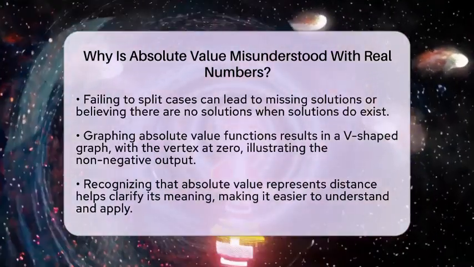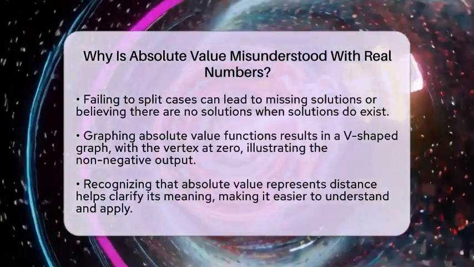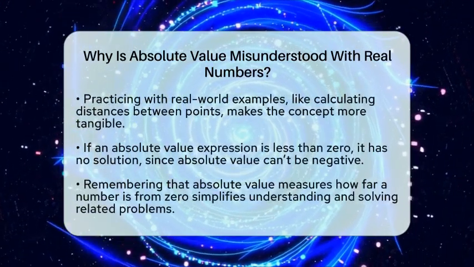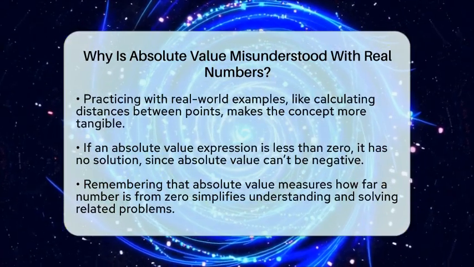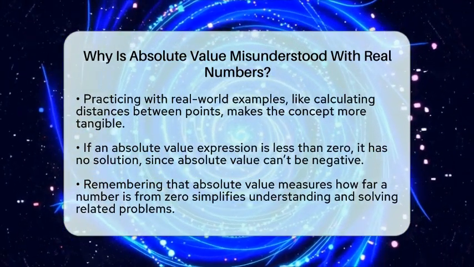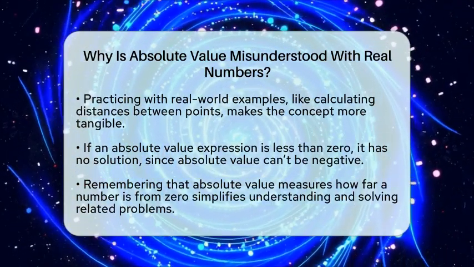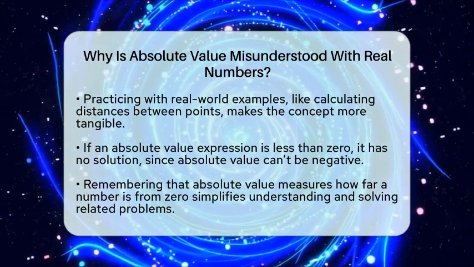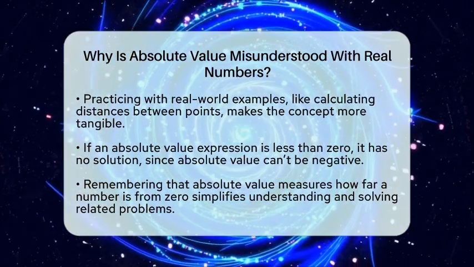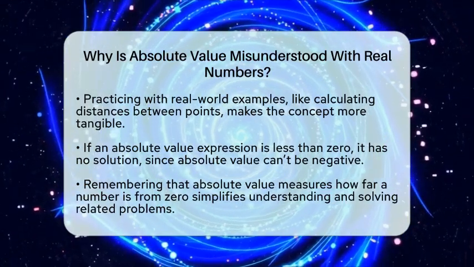Many misunderstandings happen because people memorize rules without understanding what absolute value really measures: distance. When you think of it as the distance from 0 on the number line, it becomes easier to grasp. Practicing with real examples, like finding the distance between two points, makes the idea more concrete.